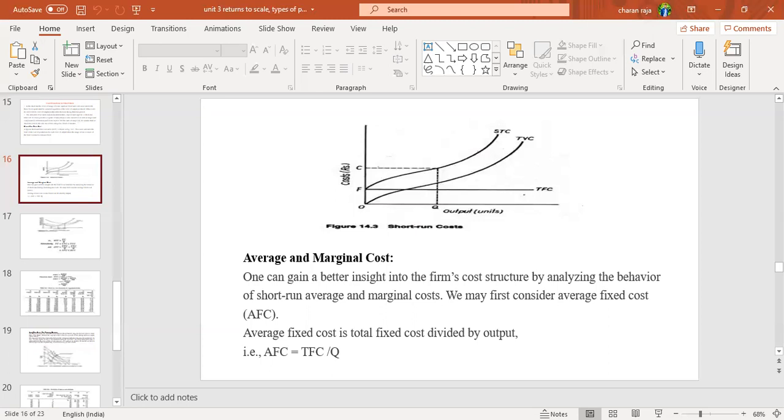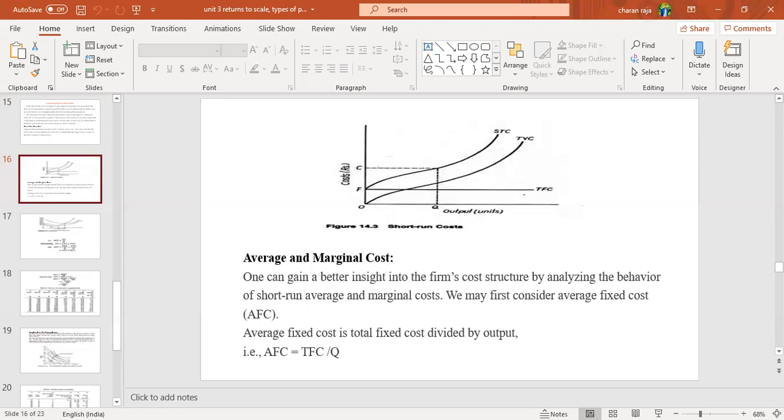So next one is average and marginal cost. What is meant by average cost? Total cost divided by total number of output produced is considered as average cost. And marginal cost means the cost which is incurred to produce an extra unit of production. Yesterday I gave the example of producing cars, importing the tires from Germany, importing the body metal from America and Switzerland, and other technology from America.